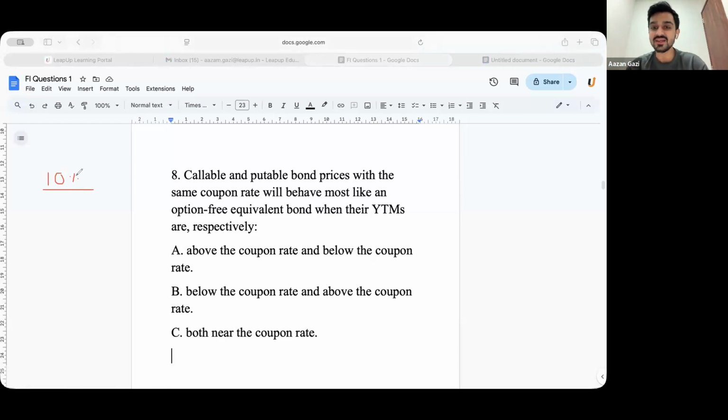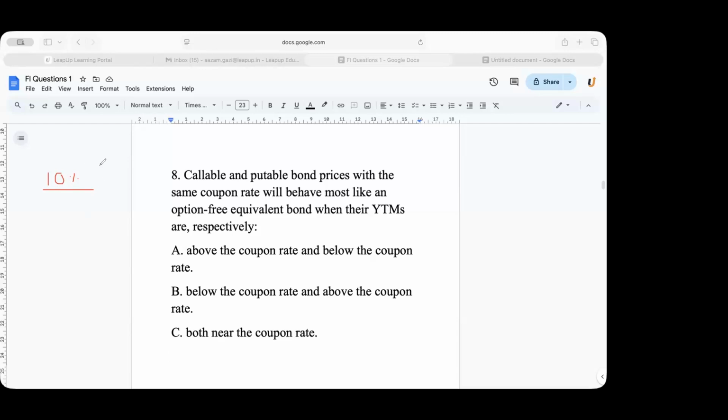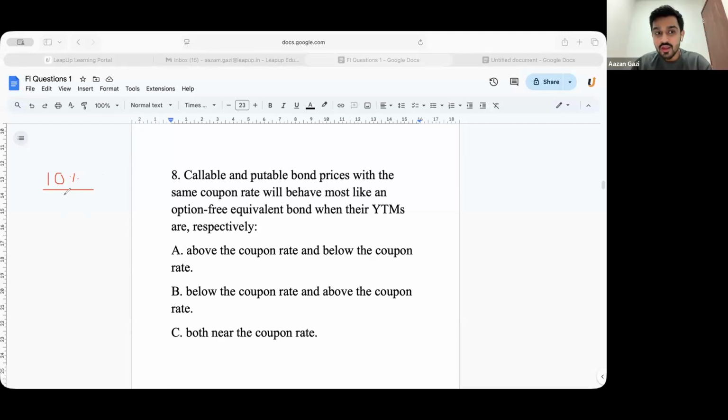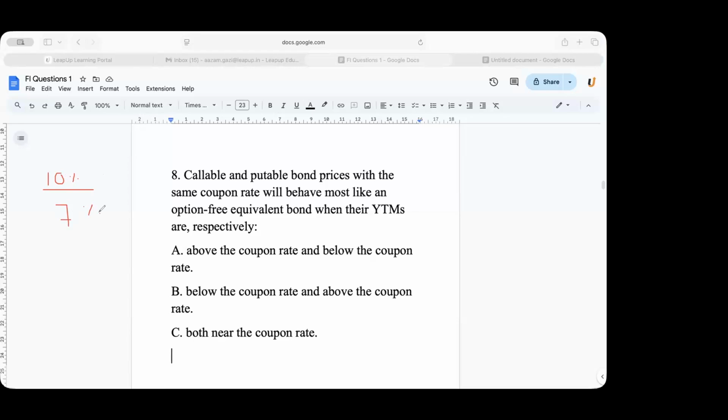When the coupon rate is higher, yes. So basically in such a case, the company can maybe call back the bond. Do you guys agree? Yes. So that is a callable bond.